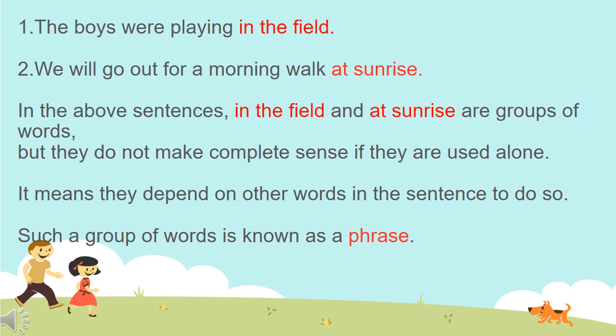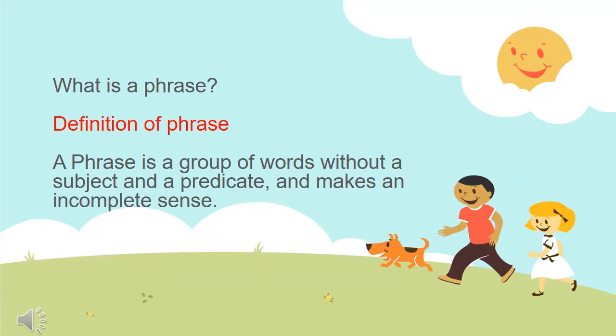It means that they depend on other words in the sentence to do so. So, such a group of words is known as a phrase. Okay? Now, students, the question raised, what is a phrase?